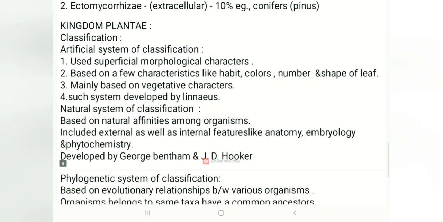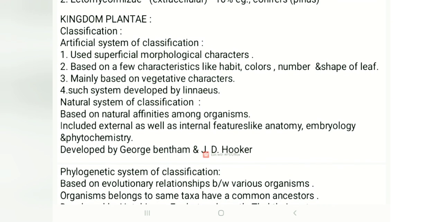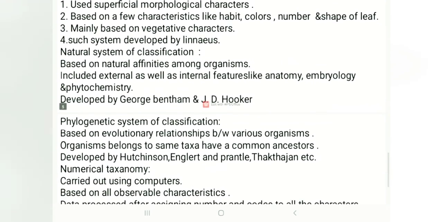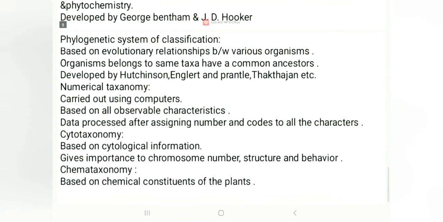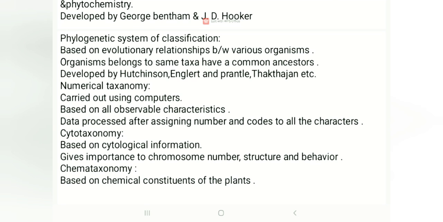Coming to the natural system of classification, it's based on natural affinities among organisms, including internal structures like anatomy, embryology, and phytochemistry. This natural system was developed by George Bentham and J.D. Hooker. Coming to the phylogenetic system of classification, it's based on evolutionary relationships between various organisms.